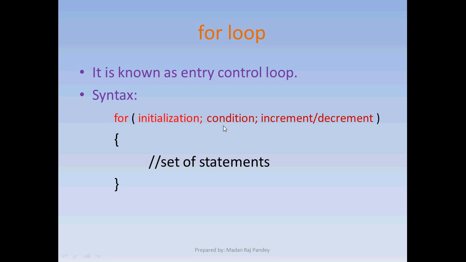In any loop, there are three parts known as initialization, condition, and increment or decrement.